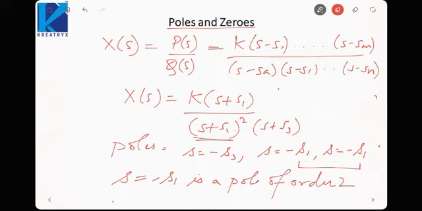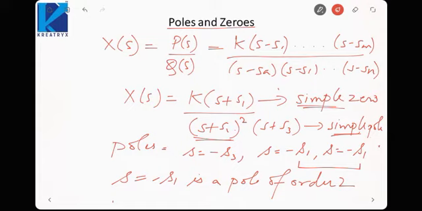Whenever order is 1, like this, s plus s1 has order 1. So it is called a simple zero. Okay. Whenever order is 1, it is called a simple zero. So s plus s3 will be a simple pole. Otherwise we need to specify the order of poles and zeros. So order is basically the number of poles and zeros that lie at the same point.